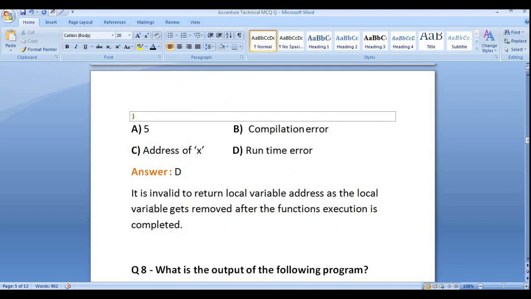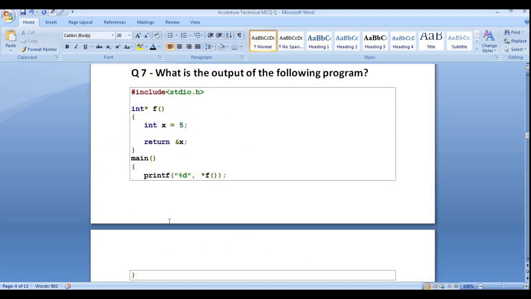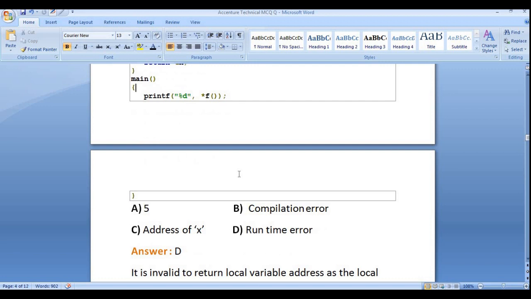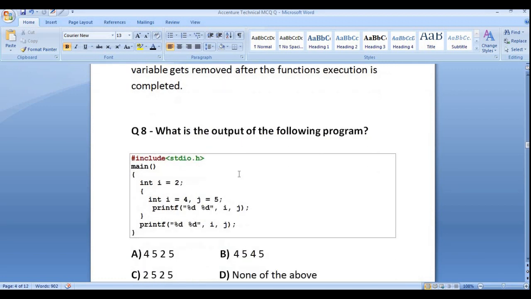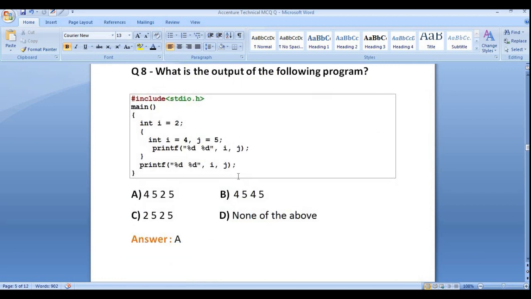So here is the explanation. We can't print the variable address, as the local variable gets removed after the function execution is completed. So once we have completed the execution of the function, we can print the value or the address of the function. Now let's discuss the eighth question.